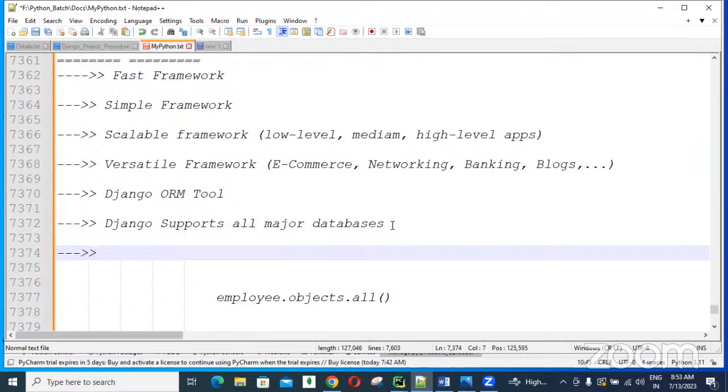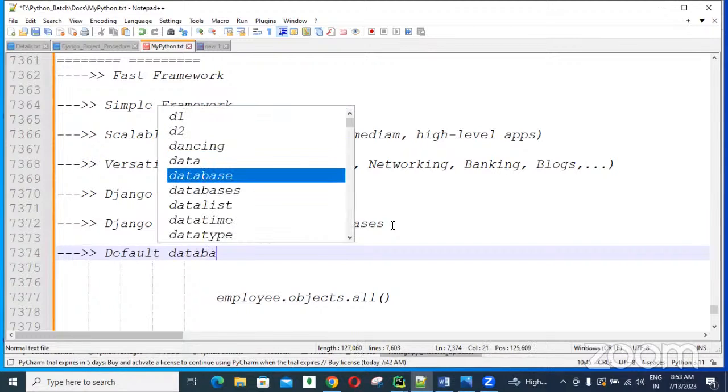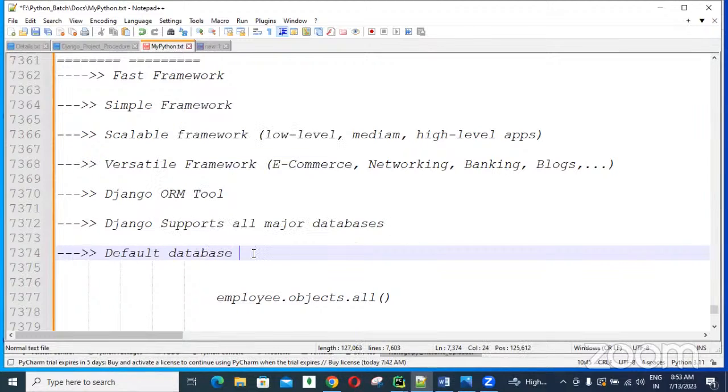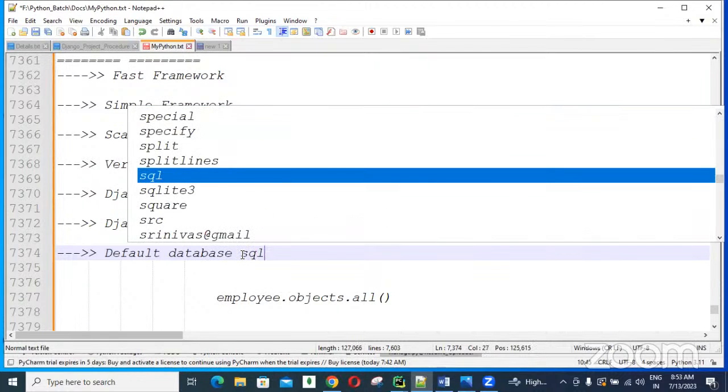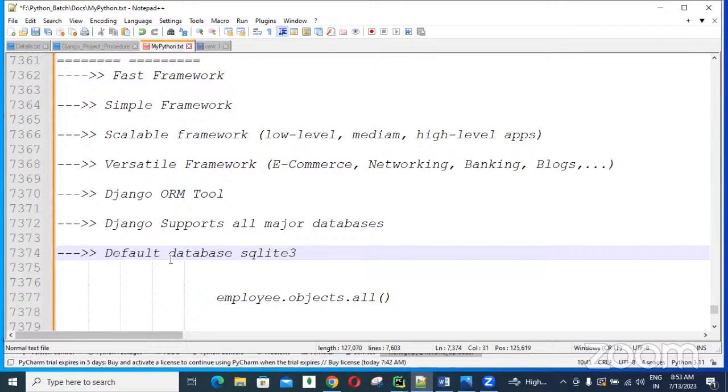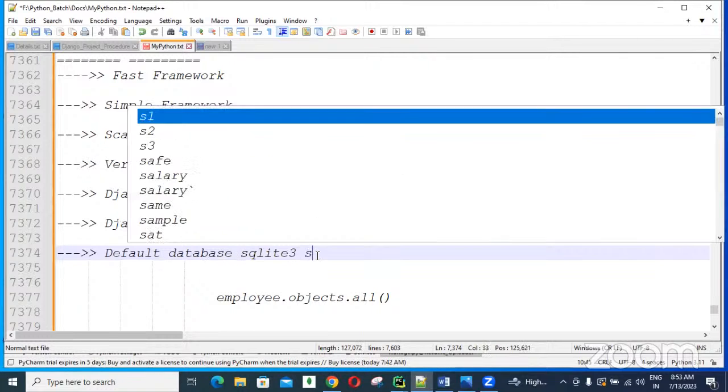And one more very important feature is the default database. Django comes with a default database, guys, that is SQLite 3.